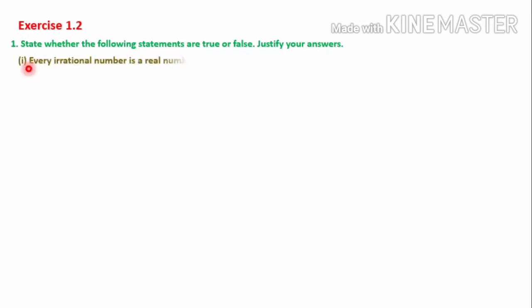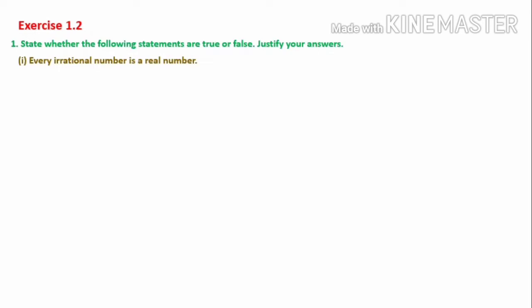First question from exercise 1.2. The question is, state whether the following statements are true or false. Justify your answers. The first statement is, every rational number is a real number. In the previous class, we have learned the definition of real numbers. Real numbers include both rational and irrational numbers. Means in the real number system, we have rational numbers as well as irrational numbers.